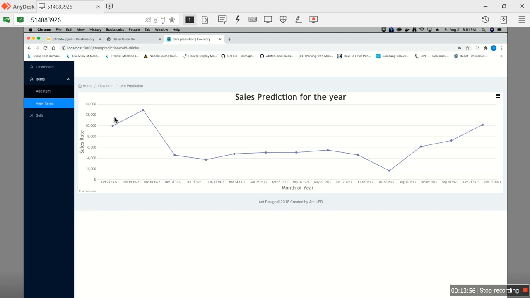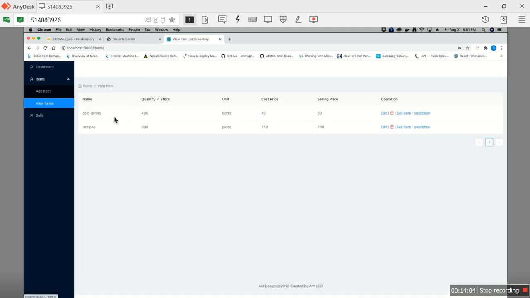This is how the prediction has been made. If the data is renewed or recorded, or new data is given as input to the system, the new forecasting values are then shown. Similarly, the shampoo prediction is also shown in this way. Whatever item is added to the system, if its past historical sales are added, this gives us a visualization of the future prediction. This is how I have done the implementation of my dissertation.